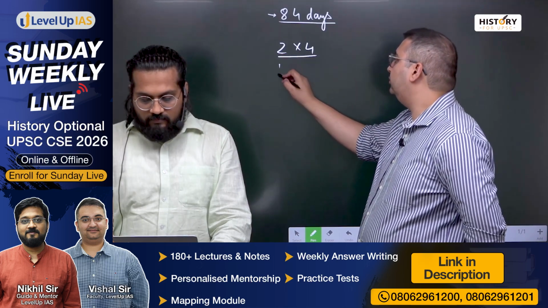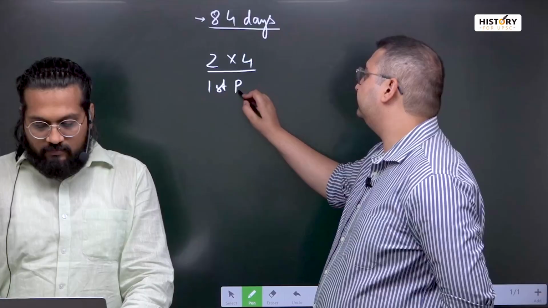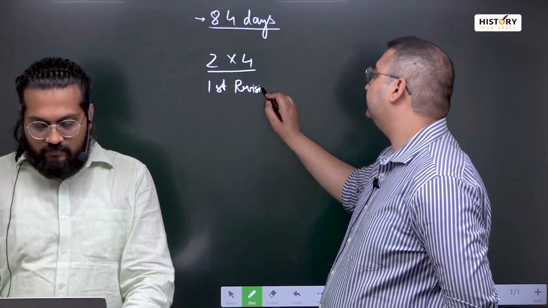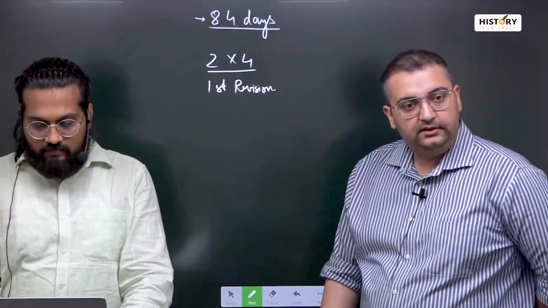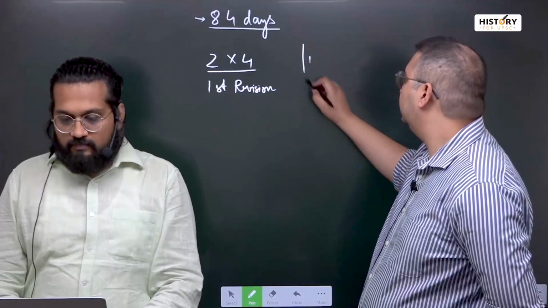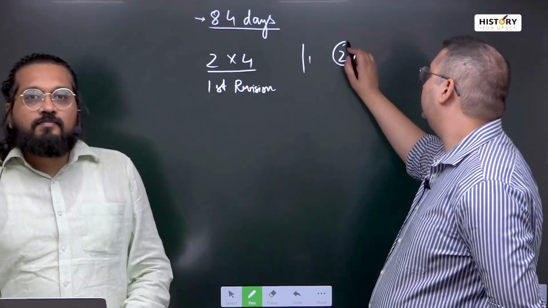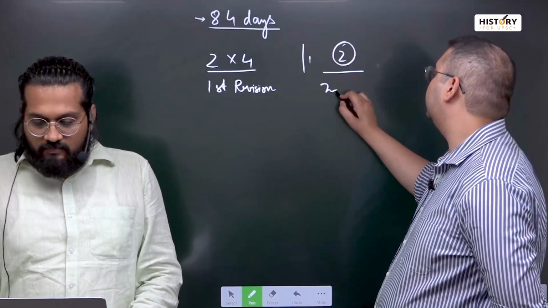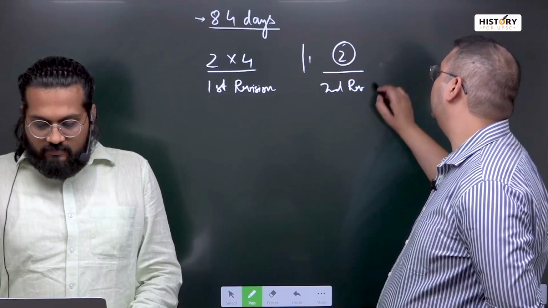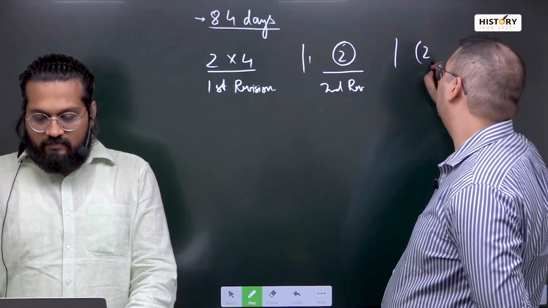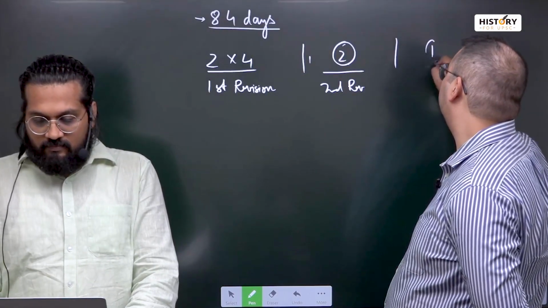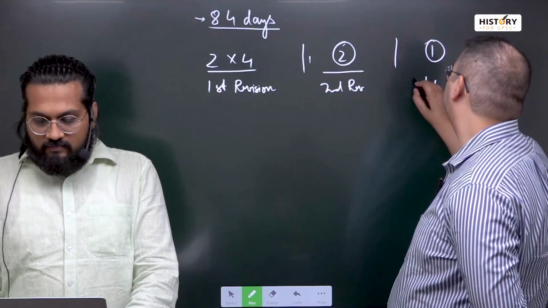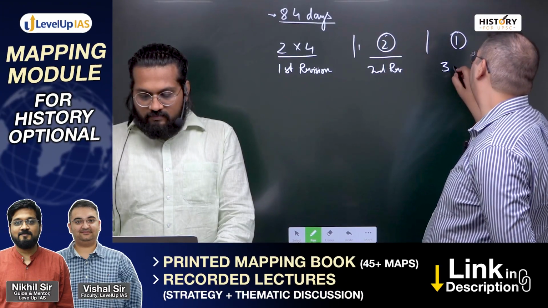This would constitute your first revision. Then second revision, 2 weeks, and third revision also, sorry, 1 week is remaining, na? 1 week. This is third revision.